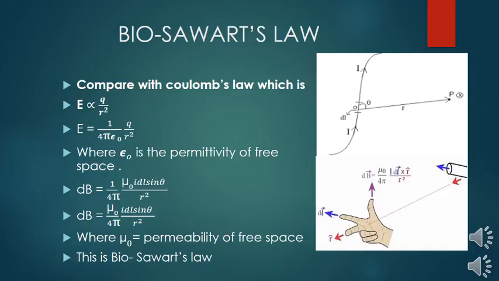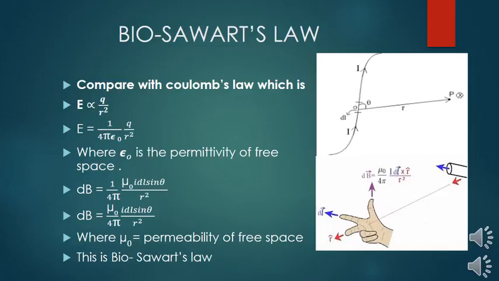There is another property of space which allows the magnetic field to be applied, and this characteristic of space determines how much magnetic field is present at point P. This property of space is known as mu naught, the permeability of free space. If there is a material medium, we cannot take it as mu naught, we take it as only mu.